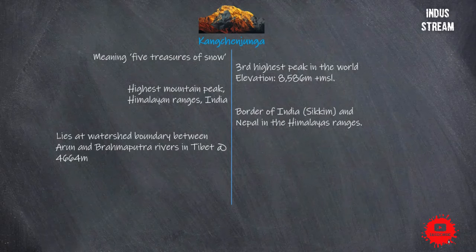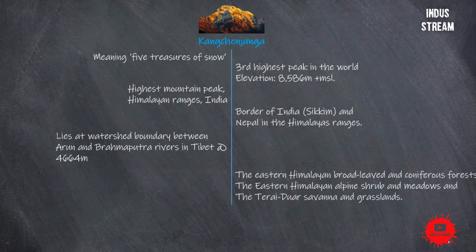Some of the important points regarding the land cover of Kanchenjunga is that the Kanchenjunga landscape is a complex of three distinct ecoregions. These include the eastern Himalayan broad-leaved and coniferous forest, the eastern Himalayan alpine shrub and meadows, and the Terai Duar savanna and grasslands.